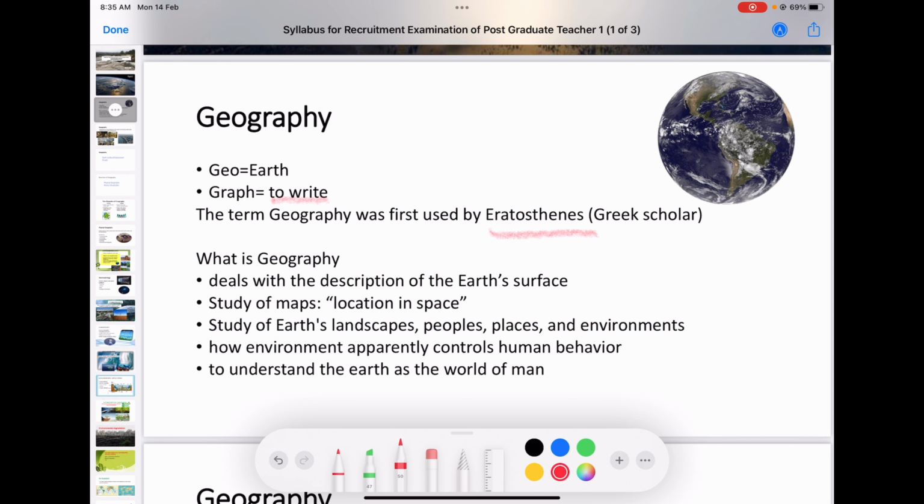Right now we know that location, study of map is cartography. This question can be expected. The part of geography which deals with study of maps, that is cartography, that we know right now.